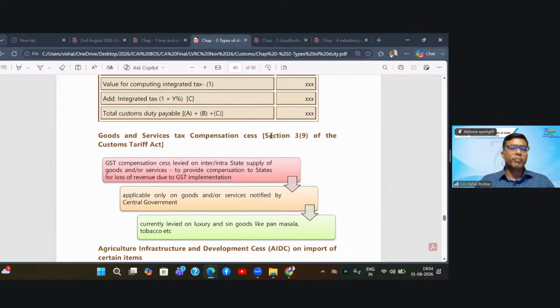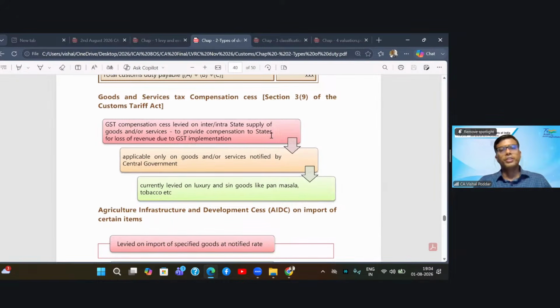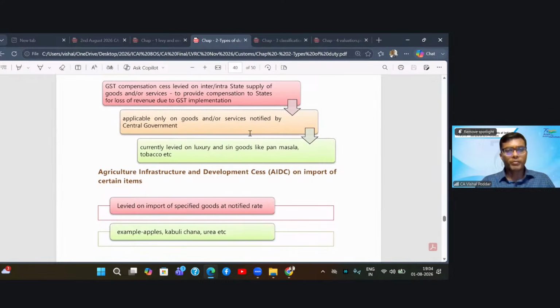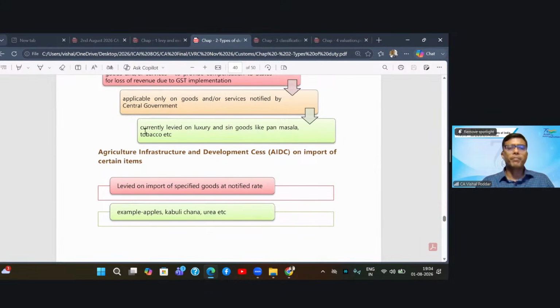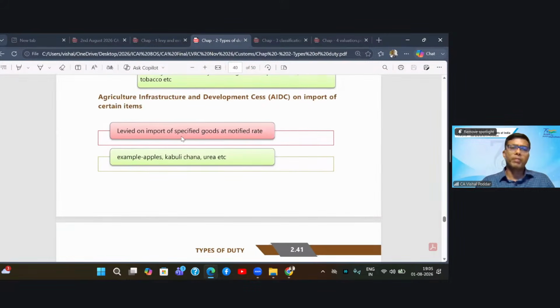Now, goods and service tax compensation cess. We know that under GST there was a compensation cess. Now, how is that compensation cess applicable in customs? The answer is the same. On whatever goods the compensation cess was levied in India, if the same goods are imported, the compensation cess will be levied at the time of import as well. It is applicable only on goods which are notified by the government, that is, on which cess is applicable. Currently, they are levied on luxury and sin goods like pan masala and tobacco. Now they are limited only to these goods. On remaining goods, the cess has stopped.